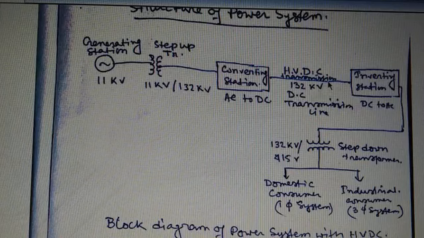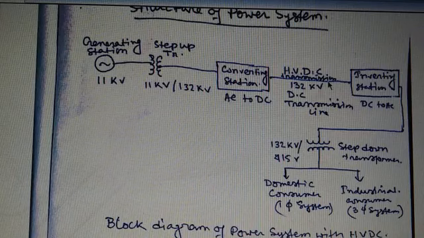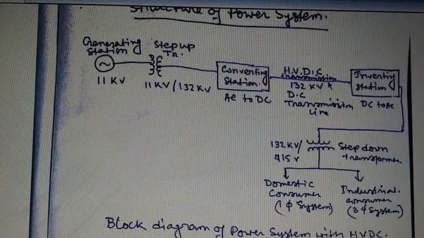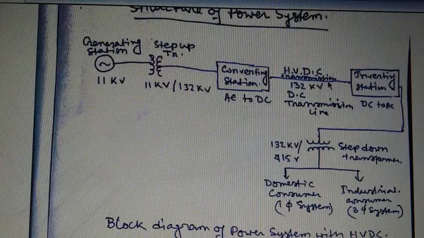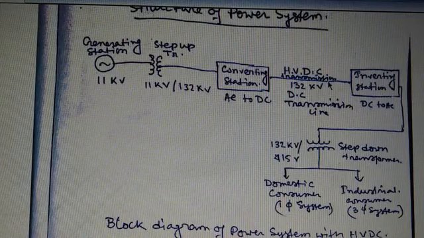Next advantage, we know losses are inversely related to the efficiency of the system. If we minimize the losses, then the efficiency will definitely increase. So high voltage transmission is an efficient transmission system. Next, due to low current, the voltage drop, that means the I into R drop, is minimum in a high voltage transmission system. So the voltage regulation is better in this system, and due to high voltage, the initial investment cost of the supporting structures and the wires is comparatively low.